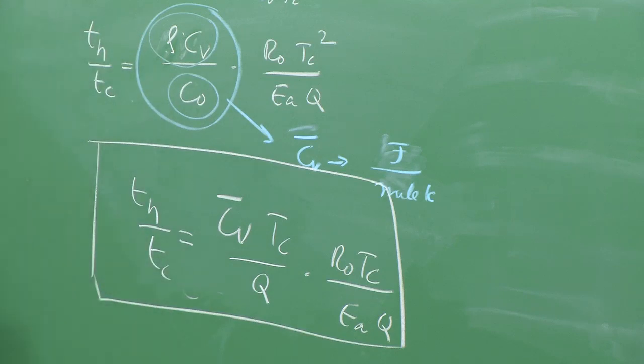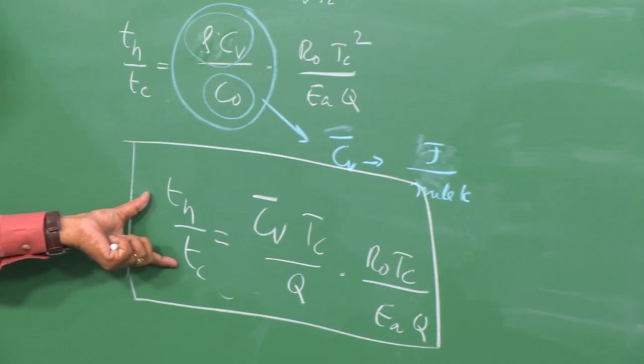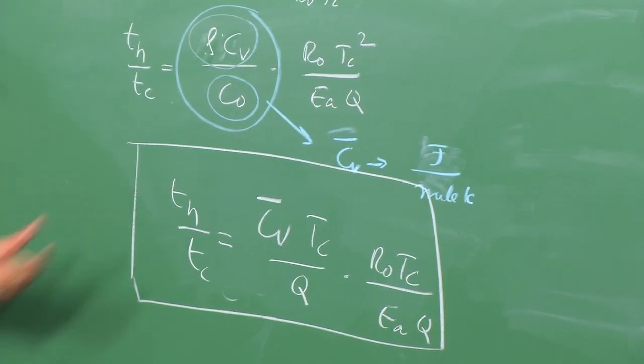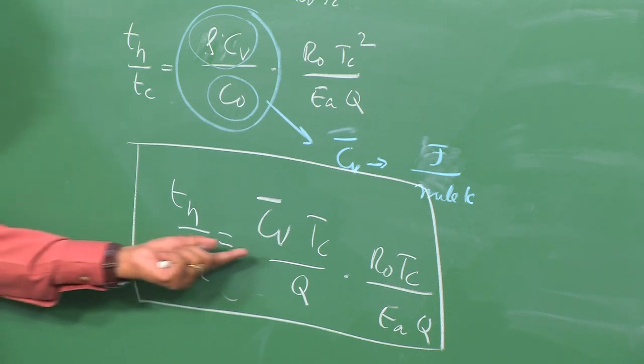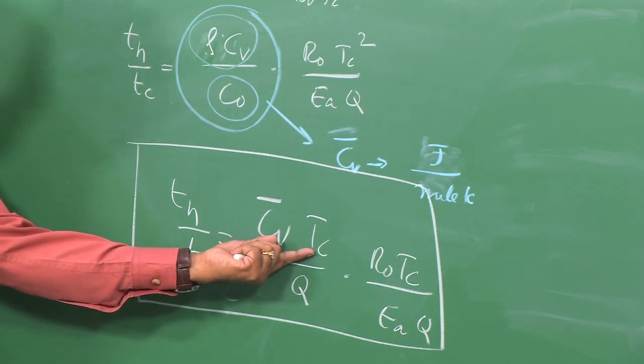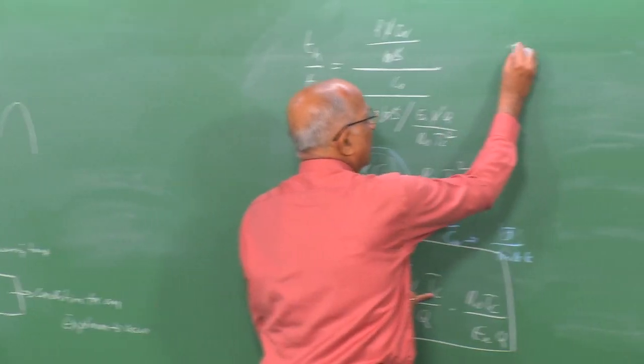Let us try to see whether I can make some sense out of it. Can I put it in some other form? Can I use the things which I have studied already to be able to interpret it? First of all, I would like to say, well, we have already learned that Tc minus T ambient,